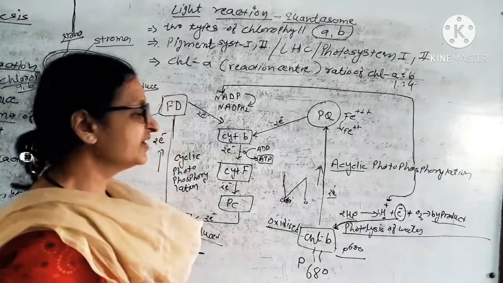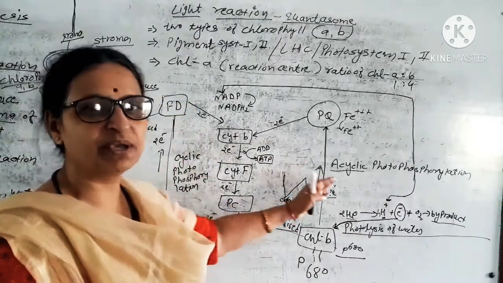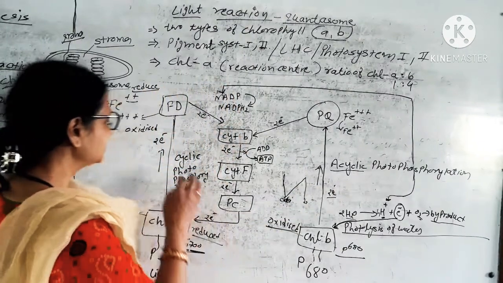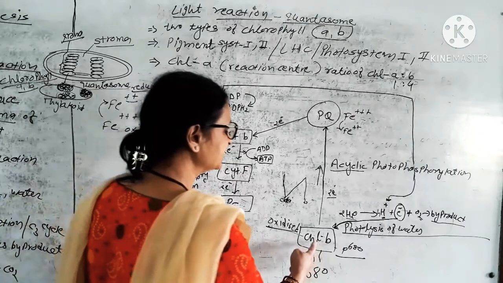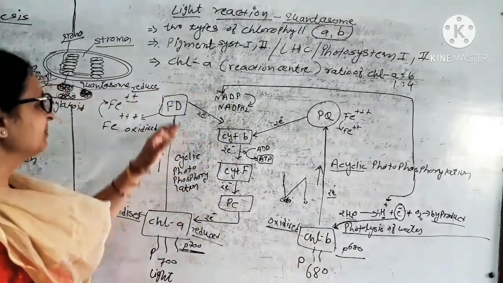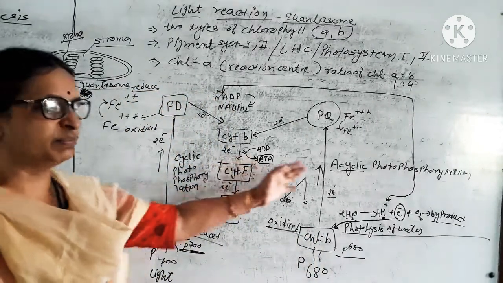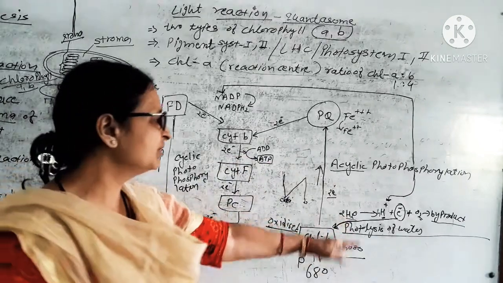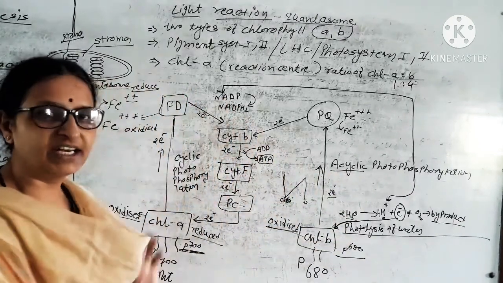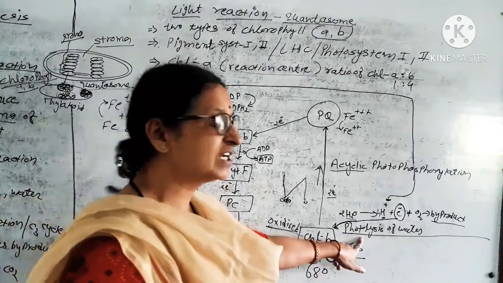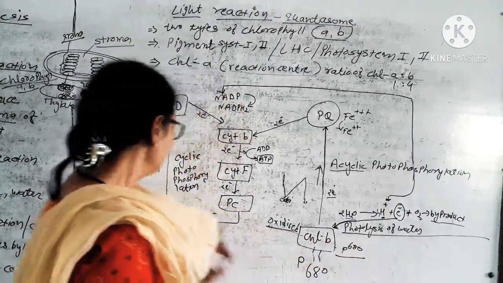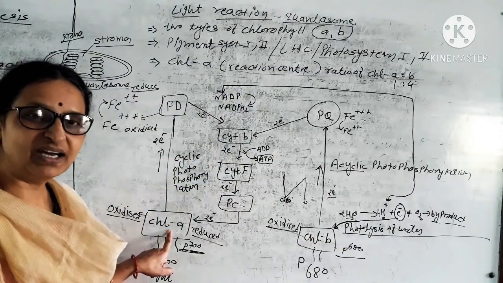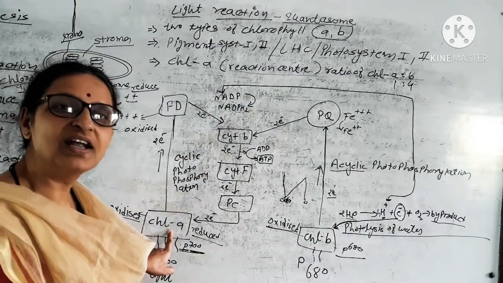What is the difference between pigment system 1 and pigment system 2? Pigment system 1 happens in chlorophyll A, pigment system 2 happens in chlorophyll B. Pigment system 1 produces ATP, pigment system 2 produces ATP as well as NADPH2. Photolysis of water takes place in pigment system 2. But in pigment system 1, photolysis of water does not take place.